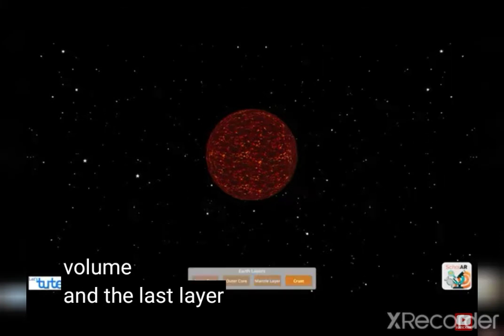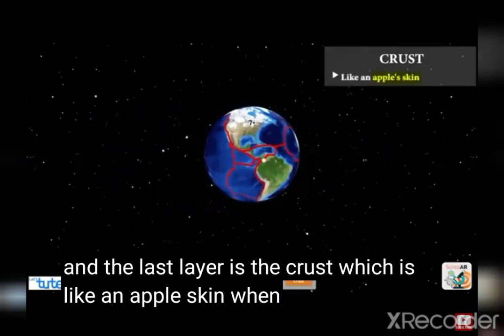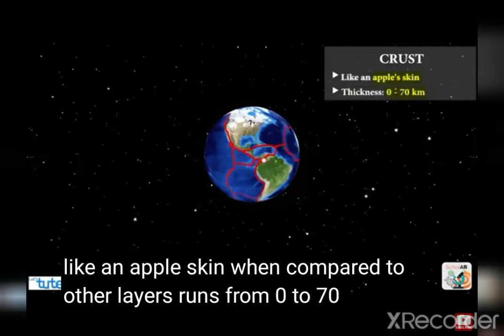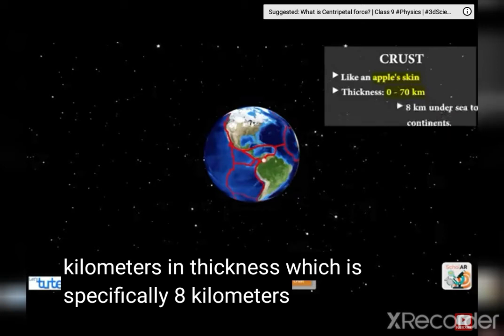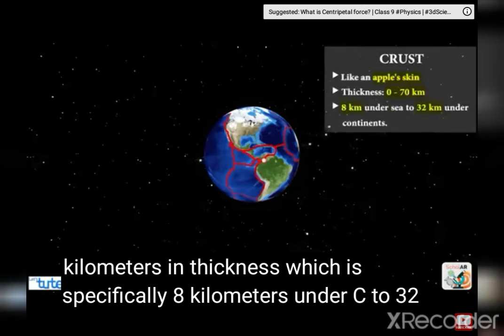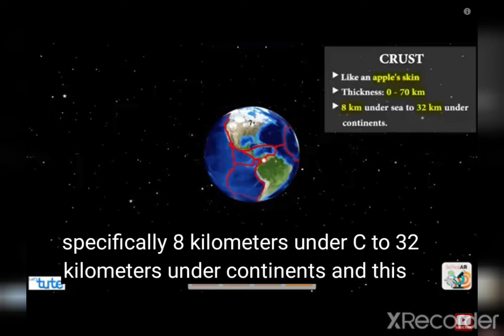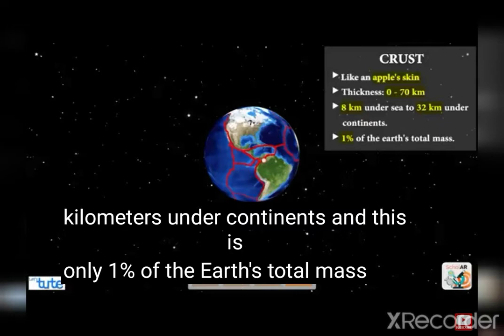And the last layer is the crust, which is like an apple skin when compared to other layers. It runs from 0 to 70 kilometers in thickness, which is specifically 8 kilometers under sea to 32 kilometers under continents, and this is only 1% of the Earth's total mass.